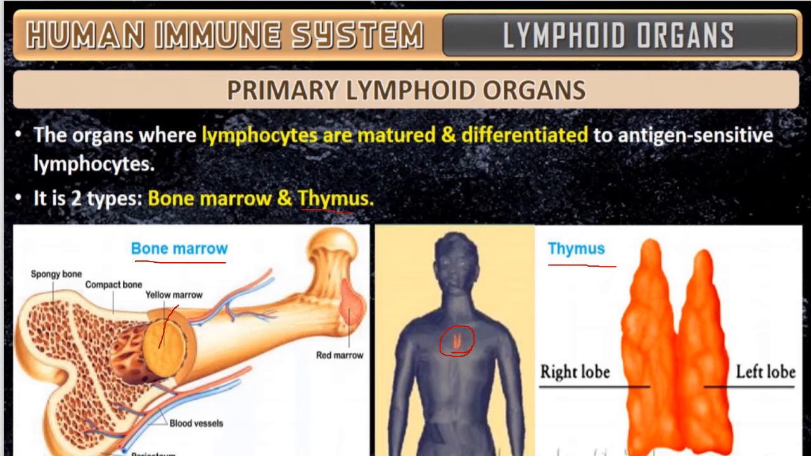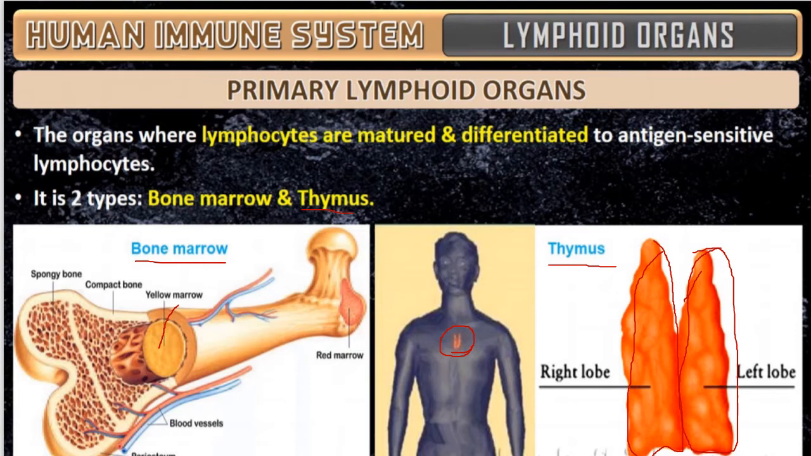The thymus, how is it? See there, it is a bilobed structure. Can you see? It is a two-lobe structure. This is one lobe, and this is the other lobe. It lies in the thorax just above the heart.